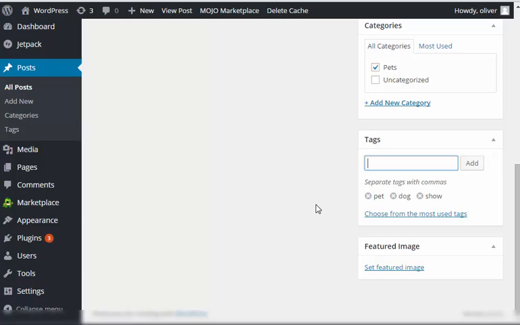As you can see, the only similarity is that both articles, the cat article and the dog article, have the tag or the keyword pet. The rest is unrelated. The cat article used epidemic, which is not present here, and the dog article used the tags or keywords dog and show, which is also not present in the cat article. So as you can see, this is the difference. For categories, the posts in the category must be related to one another, but for tags, it doesn't matter.